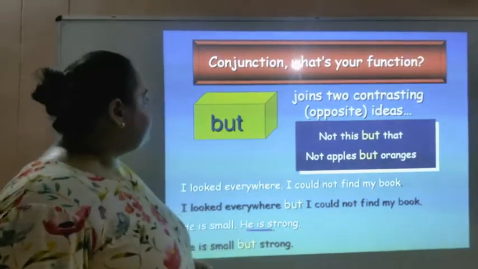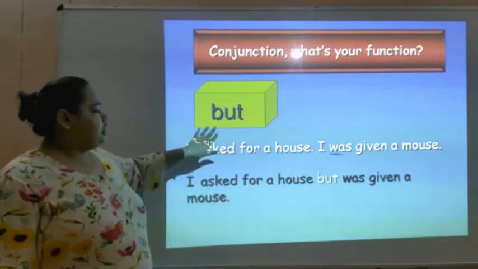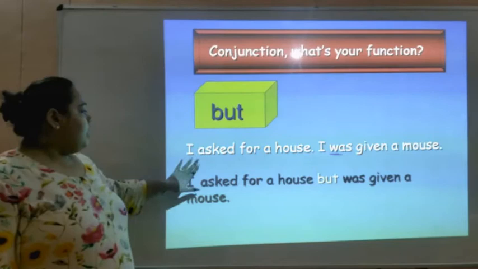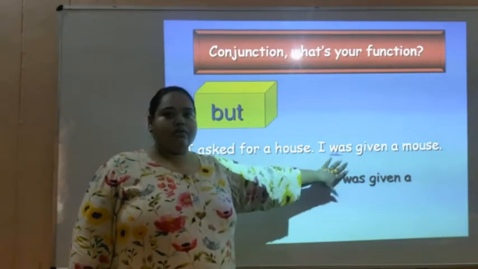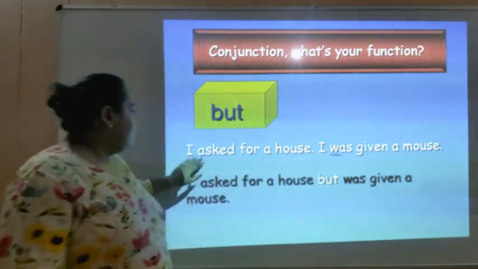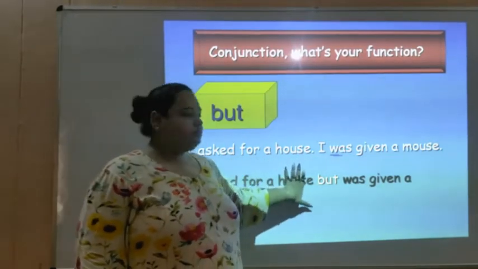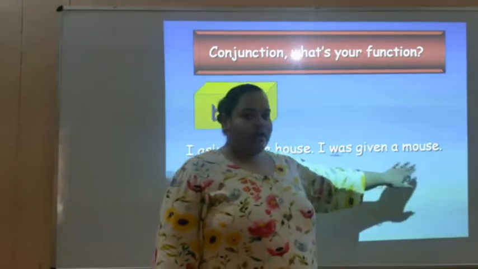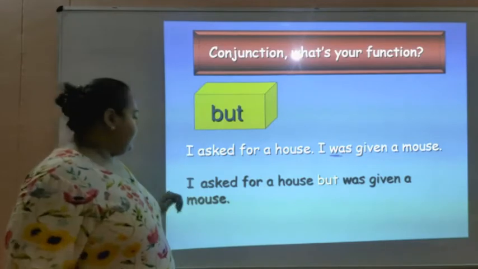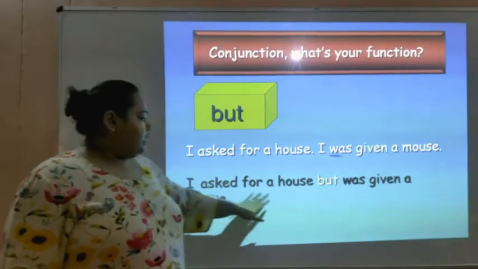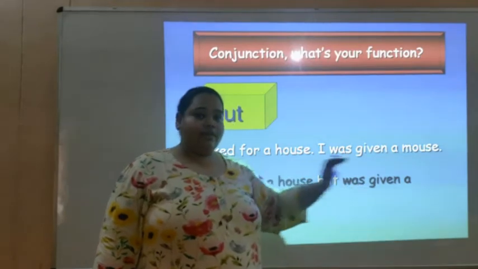Moving ahead. Let's see another example of conjunction but. I asked for a house. I was given a mouse. Let's see one more time. I asked for a house. I was given a mouse. Let's use the conjunction but. I asked for a house but was given a mouse.